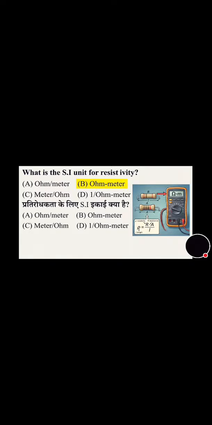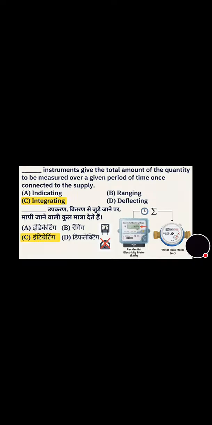Now we will move towards the next question that's on the screen. You can see, which type of instruments gives the total amount of quantity to be measured over a given period of time once connected to the supply? And its correct answer is option C, that is integrating instruments.